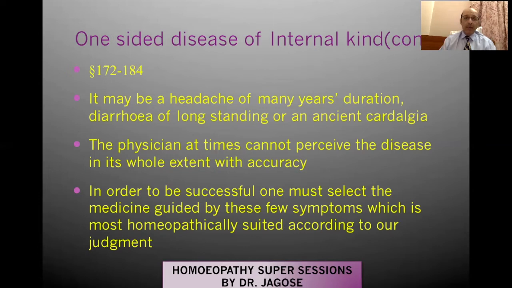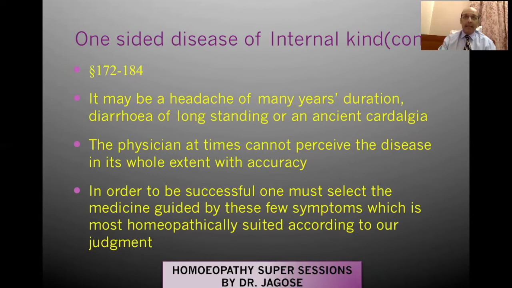So whatever we have in our hands or whatever we have perceived, we have to make good use of it and we have to prescribe. You cannot tell the patient that you don't have any characteristic symptoms, I cannot prescribe, you go away. So whatever you have according to your judgment is correct. Whatever symptoms you have taken, you have to form the totality. That means whatever symptoms are there, you have to make best use of it in order to prescribe.